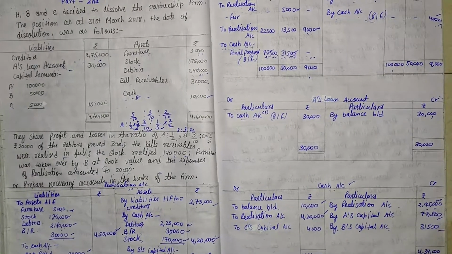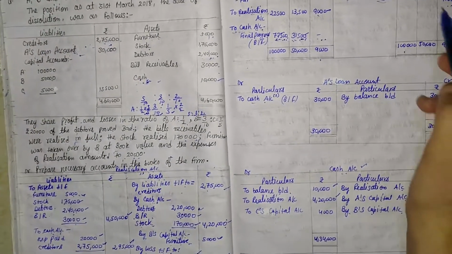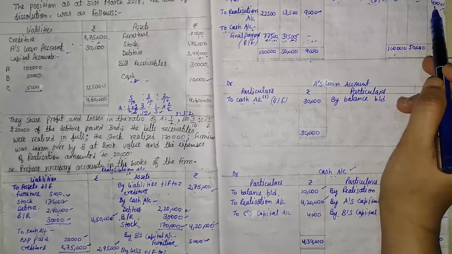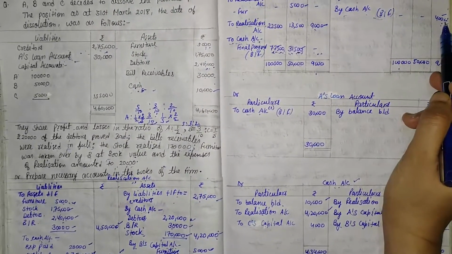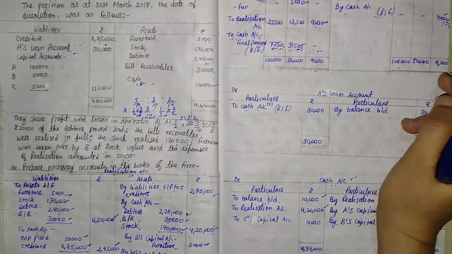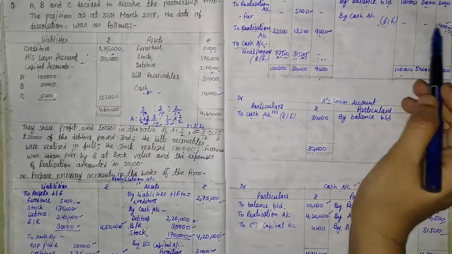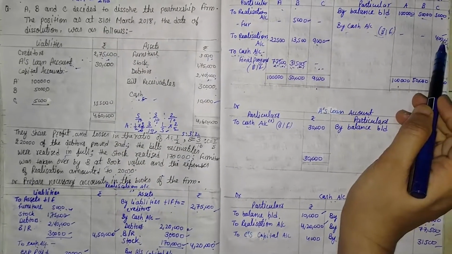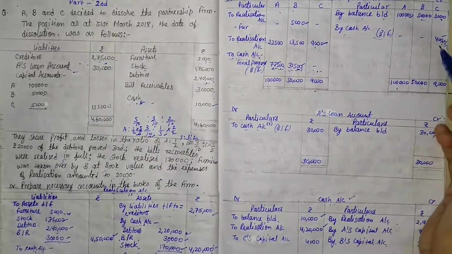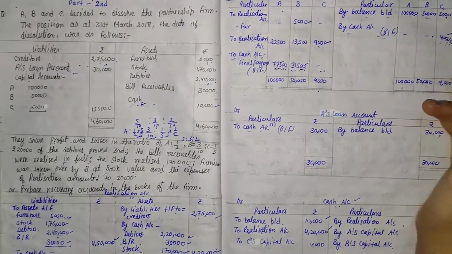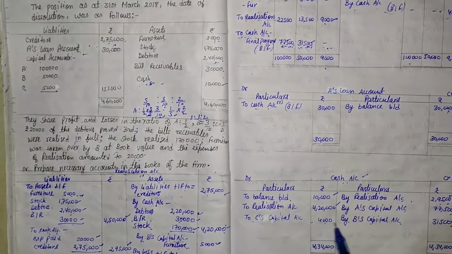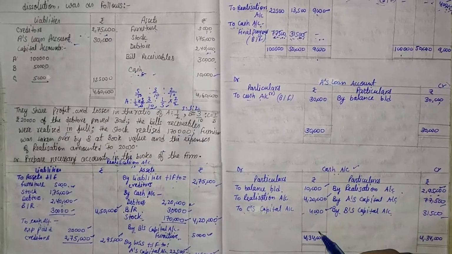Here it is. Then here one more balance is given, 4,000 in the column of C. Since that exists on the credit side, it should be transferred to the debit side by the name of C's capital account. So here to C's capital account, that is 4,000.